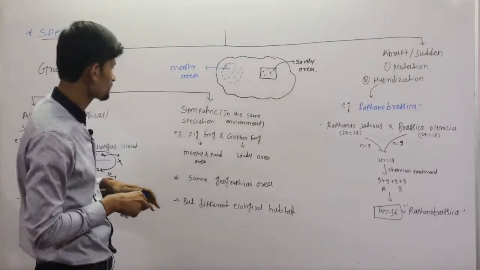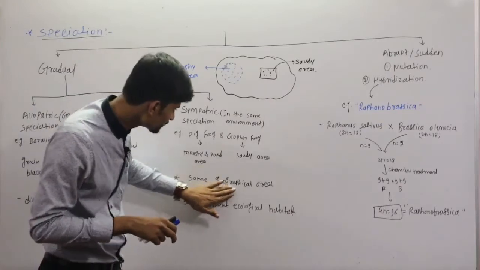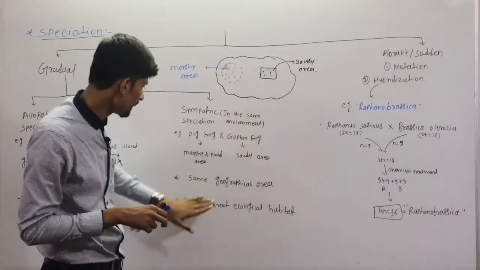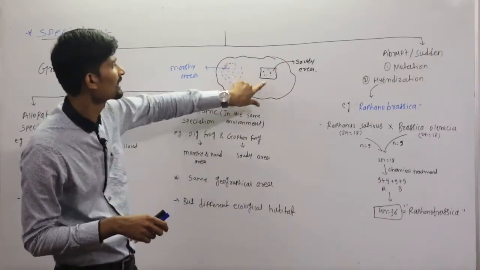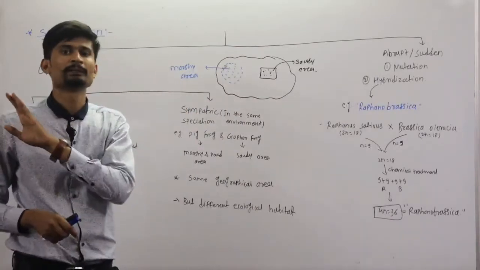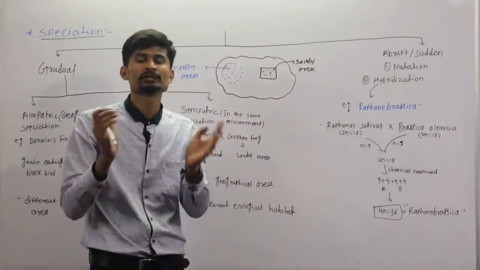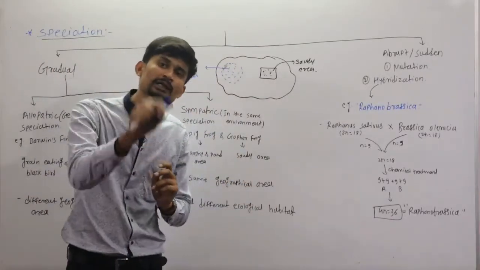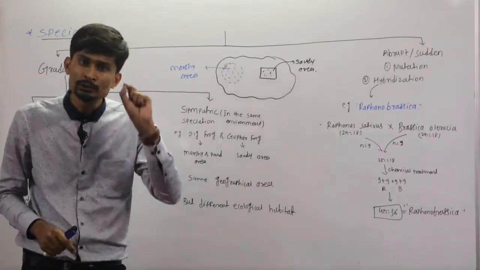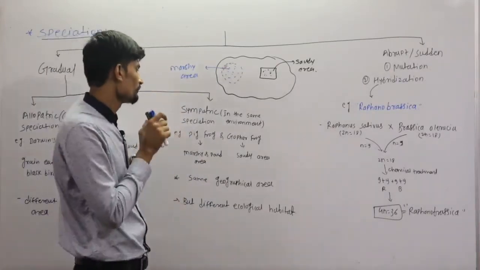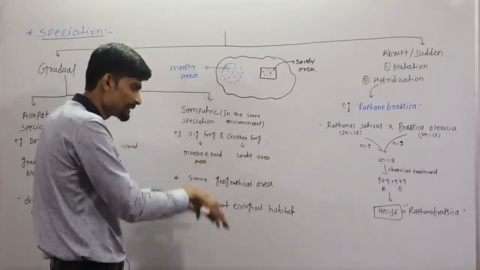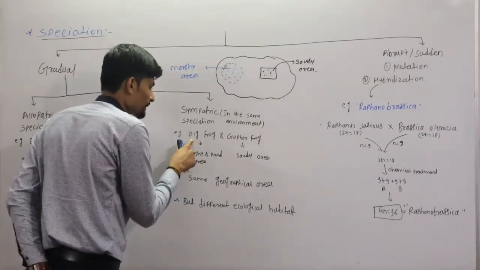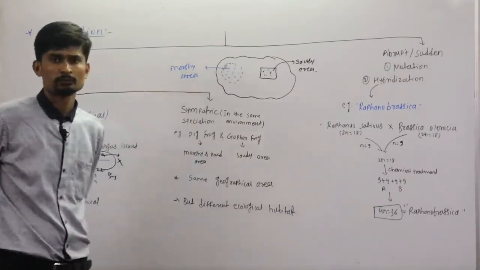So there is the same geographical area but a different ecological habitat, and due to that habitat there is a change in their characteristics, which leads to the formation of new species. That is why we got two species in the same geographical area, the pig frog and gopher frog.